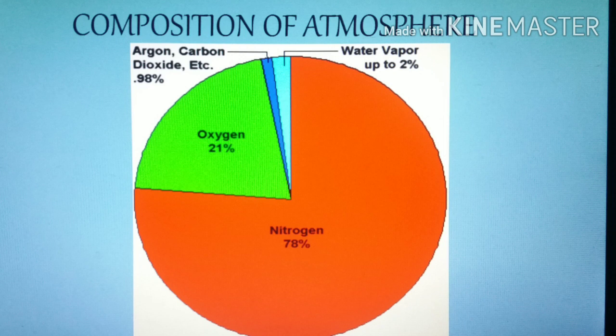This is the composition of the atmosphere, and water vapor also up to 2%. Among all the gases, some dust particles will also be there.